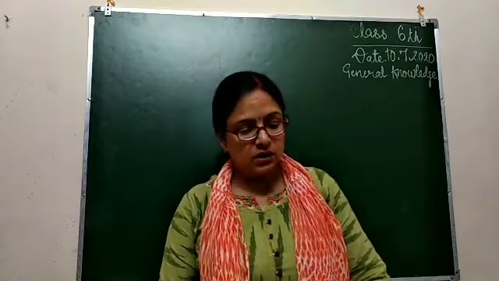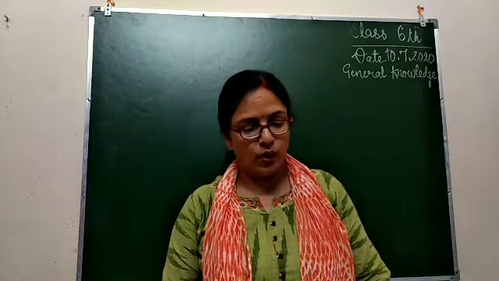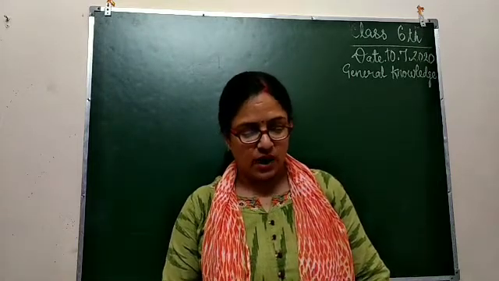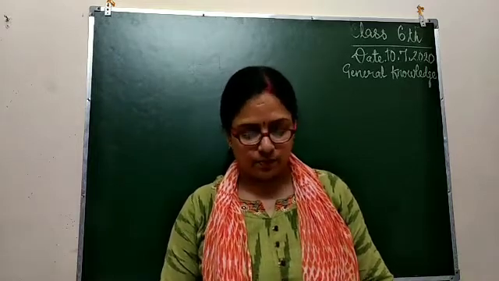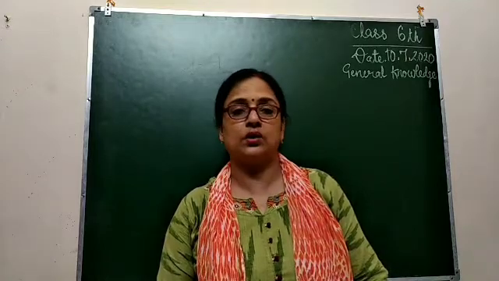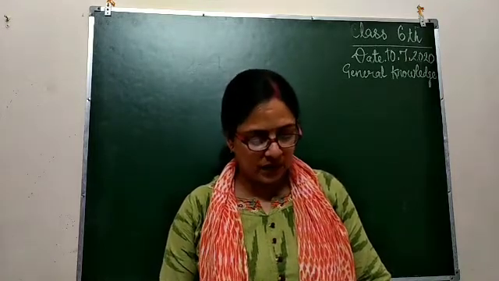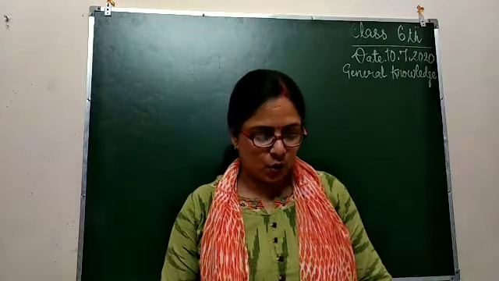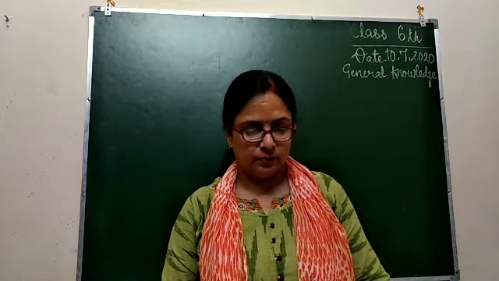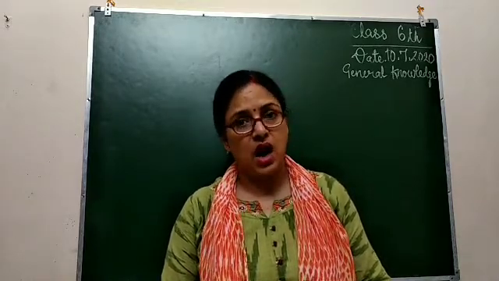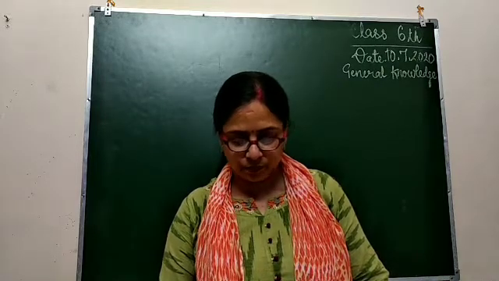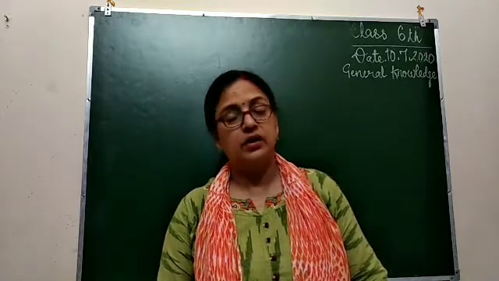Next is bear. The male bear is called a boar, whereas the female bear is called a sow, same as badger, and their baby is called a cub. They belong to a sleuth or sloth. Next is bee. The male bee is called a drone, the female bee is called a queen or worker, and their baby is called a larva. They belong to a hive or swarm.